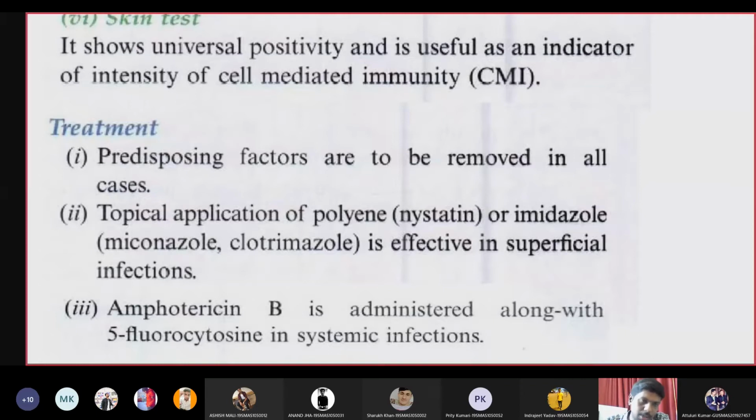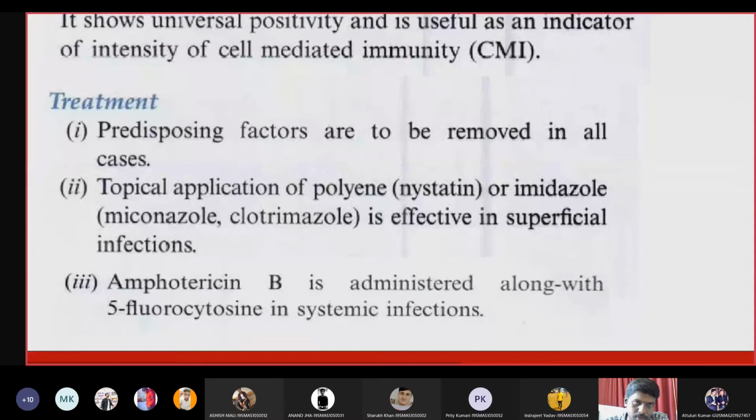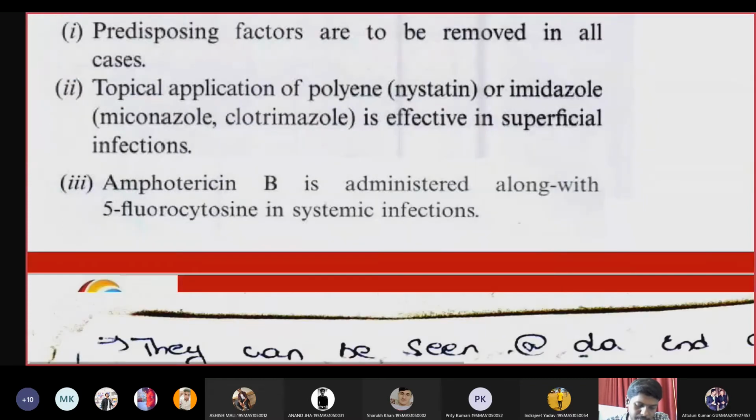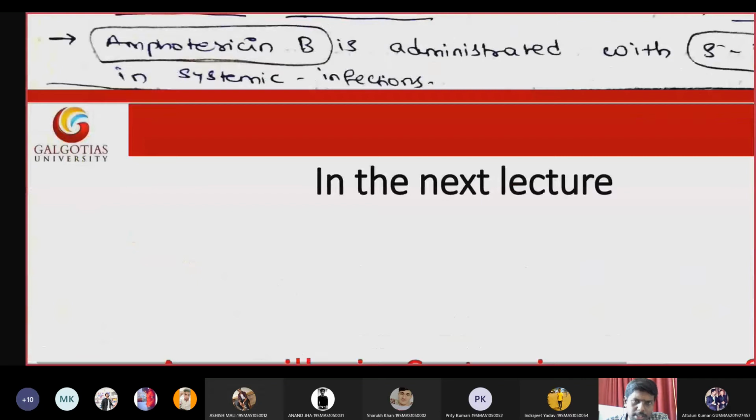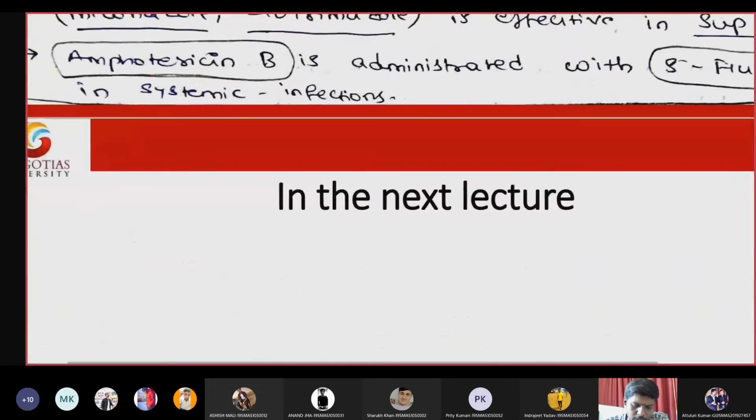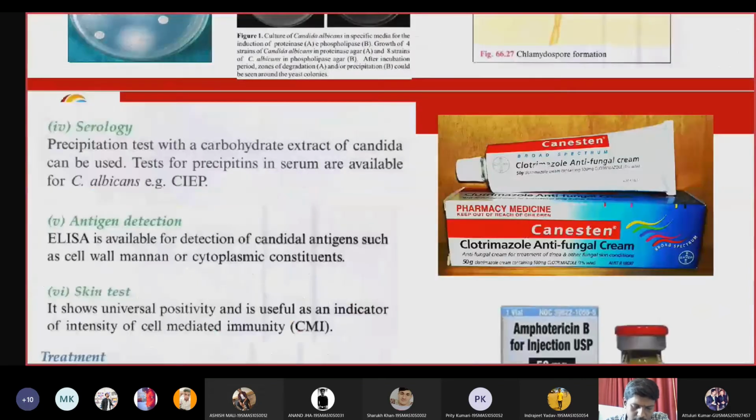Amphotericin B and flucytosine are very powerful antifungal agents. They can kill almost all types of fungal diseases. So these drugs are the treatment of choice for treating Candida. I think this is all about Candida. I will do a quick revision on Candida and we can move on to the next fungi.